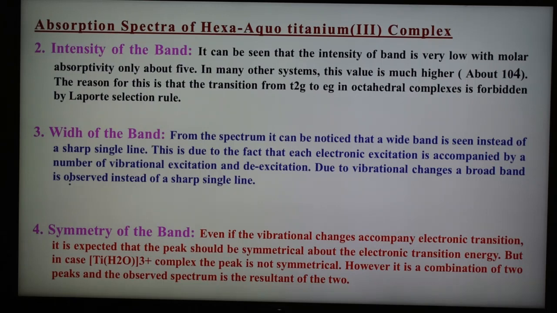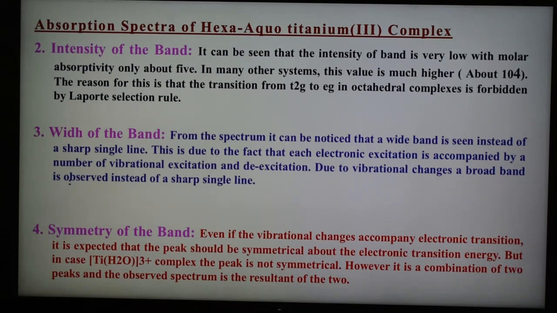According to this rule, the transition of an electron from one centrosymmetric set of orbitals to another centrosymmetric set of orbitals is forbidden. Therefore, this is having very low intensity. It can be seen that both the T2g as well as the eg set have a center of symmetry. Such a transition should not take place, because both have a center of symmetry, and therefore there should be zero intensity.